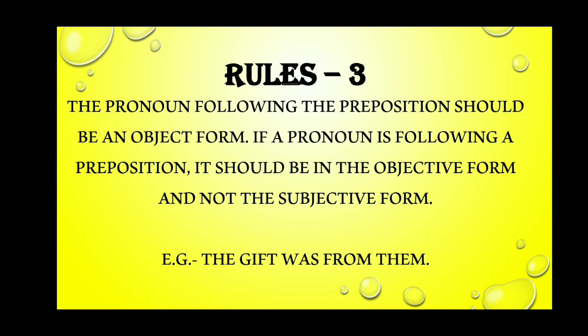If a pronoun is following a preposition, it should be in the objective form, meaning me, her, them, and not the subjective form like I, she, they, etc. Let us understand with the example: The gift was from them. Here the preposition from is followed by the objective pronoun them.